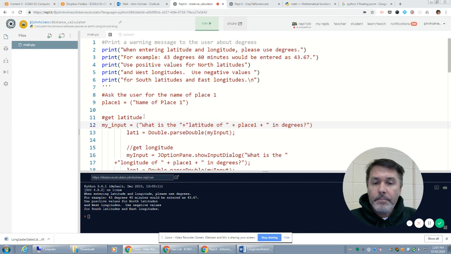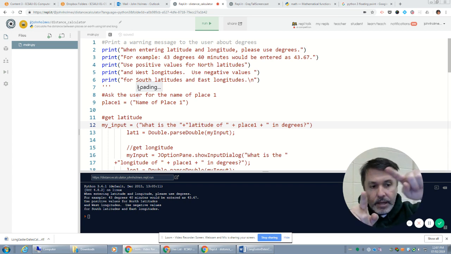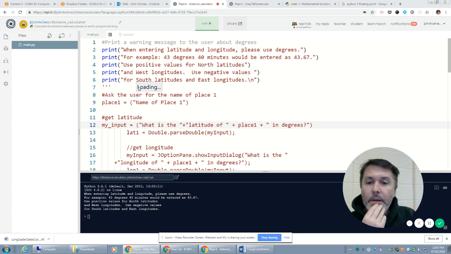So we're taking a look to see if we can receive input of both latitude and longitude, and then from those coordinates, we're going to apply a formula that will allow us to calculate the distance between them on Earth. Considering the fact that there's an arc on the Earth, it's sort of a special formula.